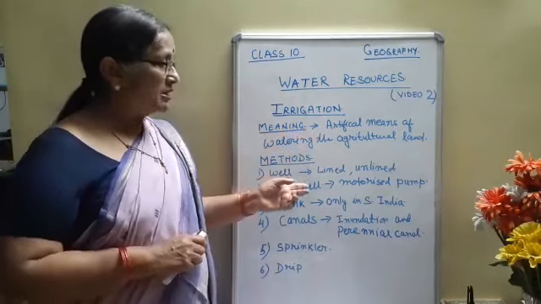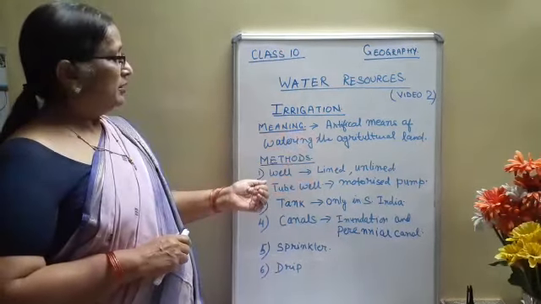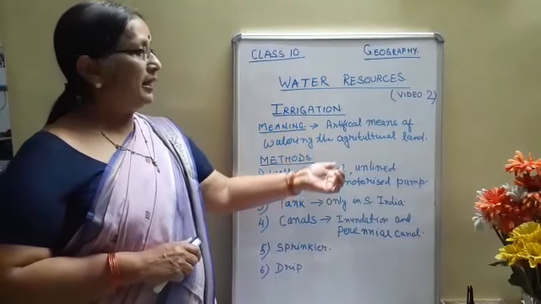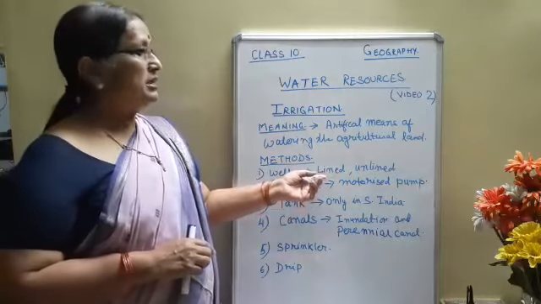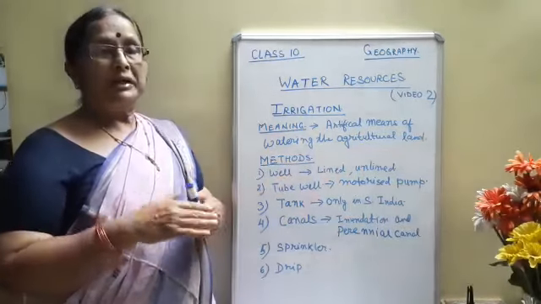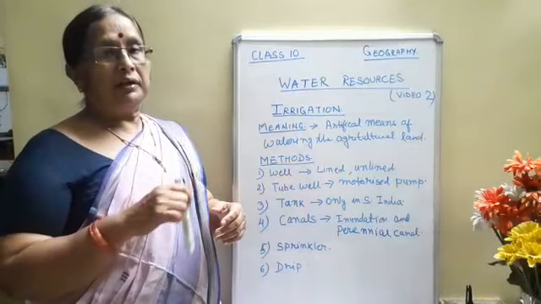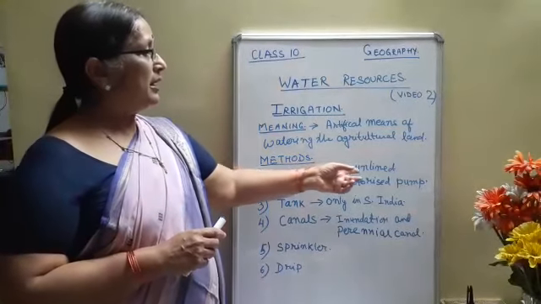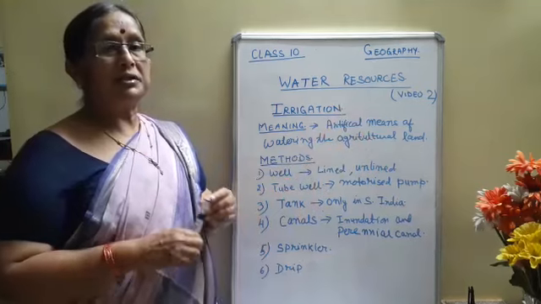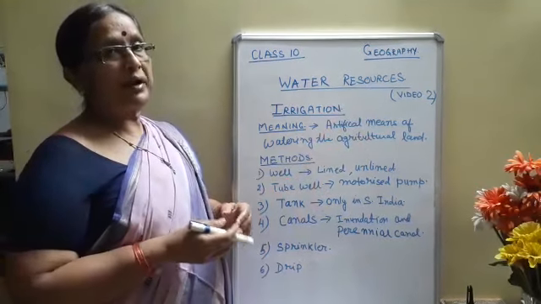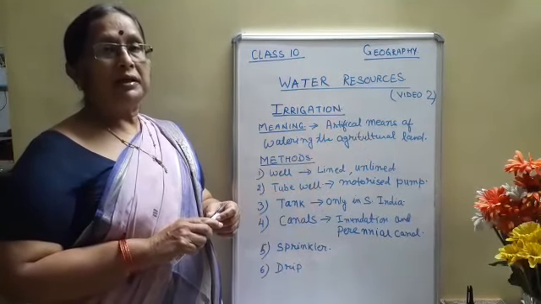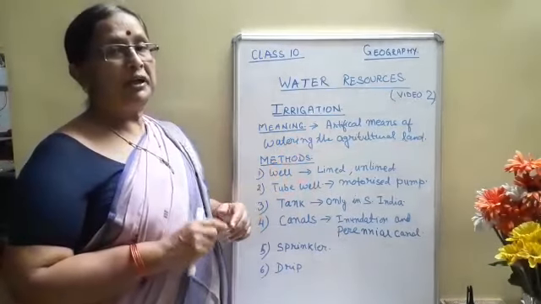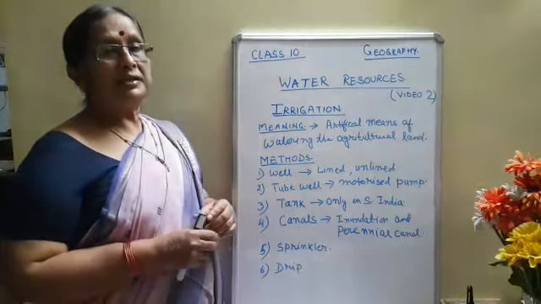Now, the different methods of irrigation are: number one, the old method, that is well irrigation, lined and unlined. Lined wells are those which have a masonry lining inside the well so that it doesn't collapse. Unlined wells are those which are just dug a few meters deep to extract water without any construction work. Wells can also be classified as perennial wells and seasonal wells.